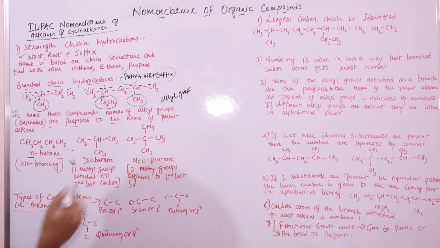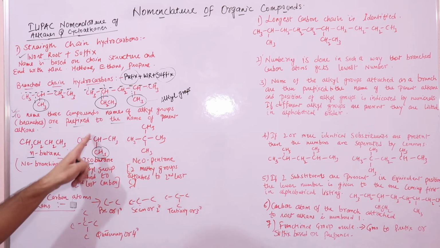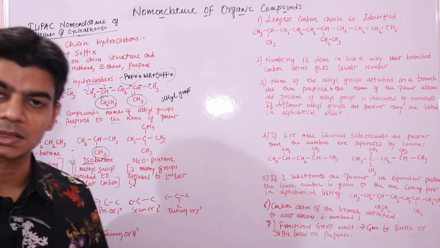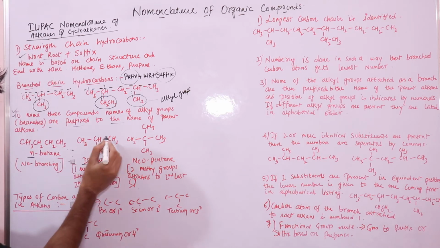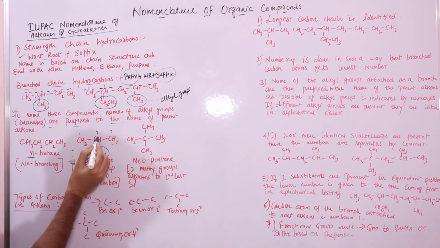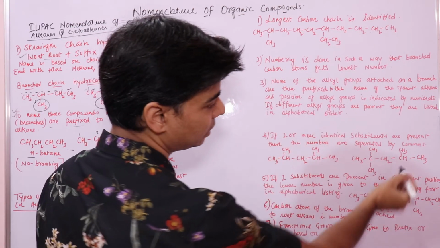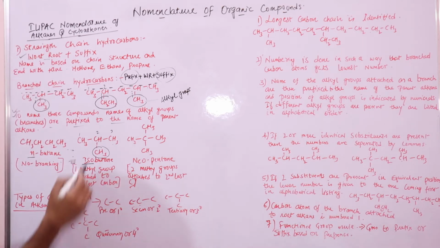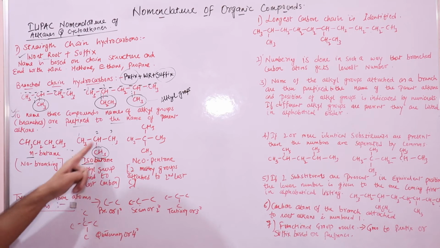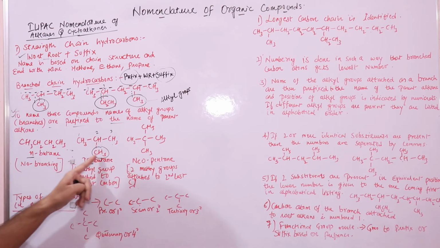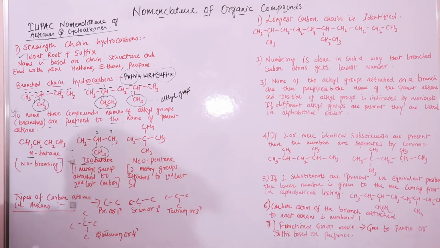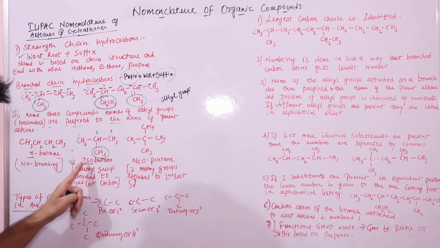But if you see a branch coming like this from the straight chain, then you put iso, where an alkyl group is present at the second last carbon atom. This is the last carbon atom, and if you count 1 2 3, from wherever you count, this is the second last. Similarly, if you have a long chain like this, this is the second last. So here if you see a branch, or an alkyl group, coming out of the second last carbon atom, then it's an iso.